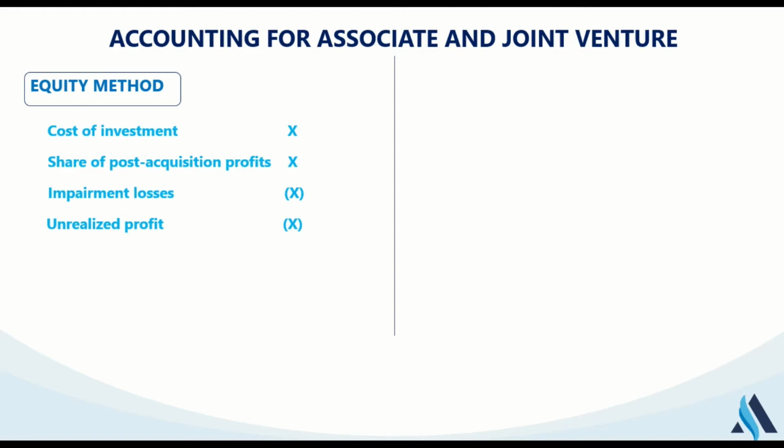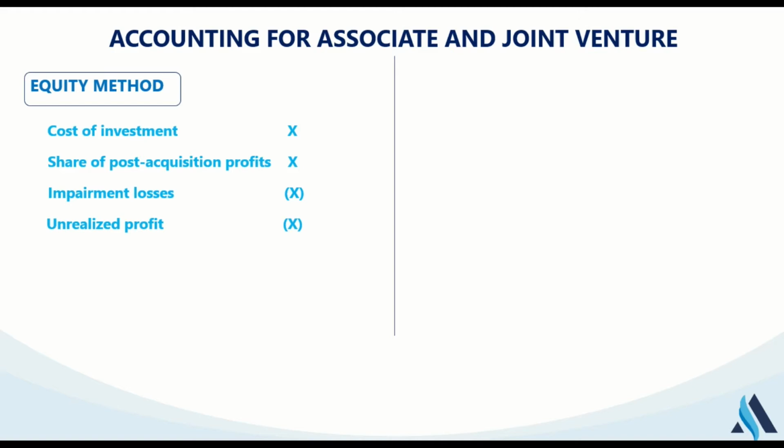The only portion of the unrealized profit that the investor will suffer depends on the percentage holding by the investor. So if I have a 30% associate and there is unrealized profit, I am expected to suffer 30%, irrespective of who is the seller.